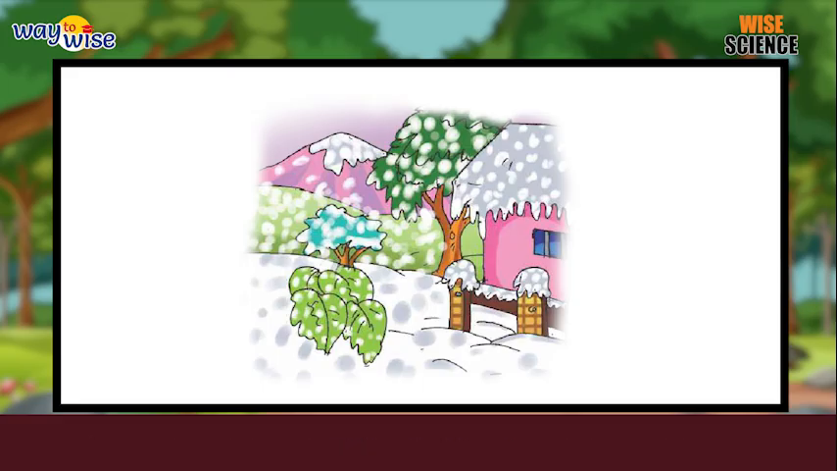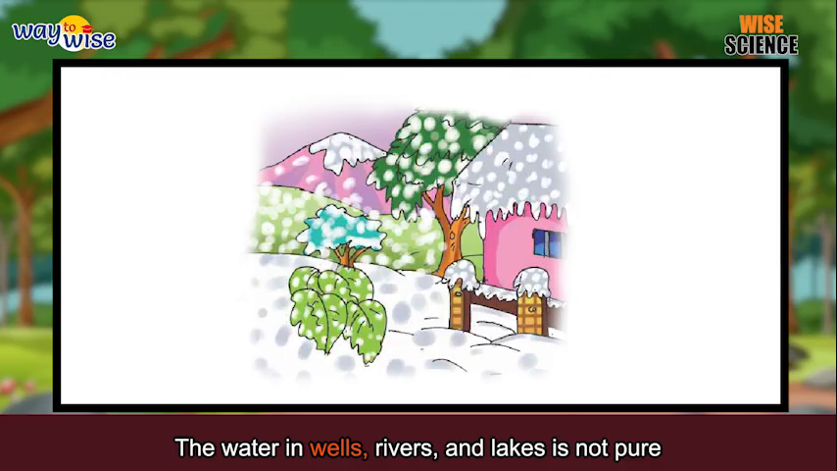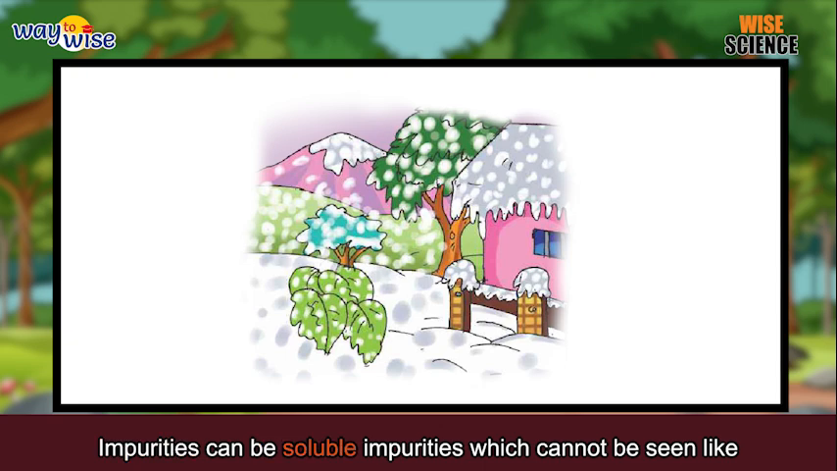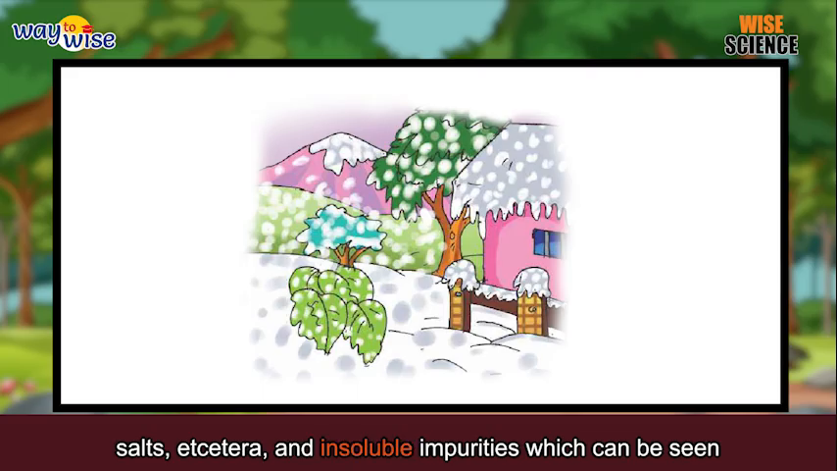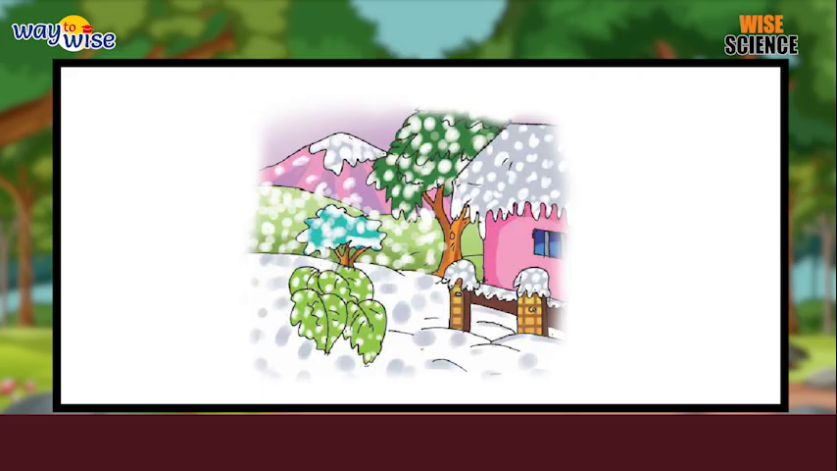Impurities in water. The water in wells, rivers, and lakes is not pure due to the presence of impurities. Impurities can be soluble impurities, which cannot be seen, like salts, and insoluble impurities, which can be seen, like sticks, mud, stone, etc. Germs present in water also make water impure. Ways to remove insoluble impurities: sedimentation and decantation.